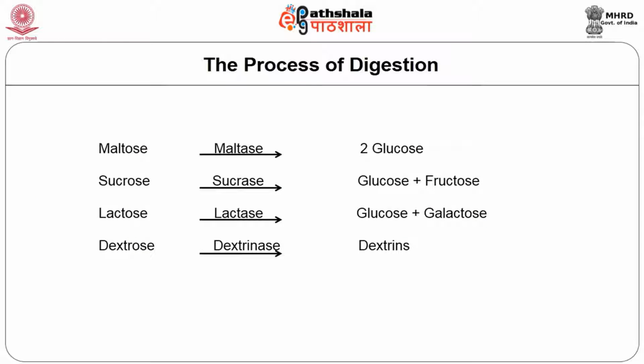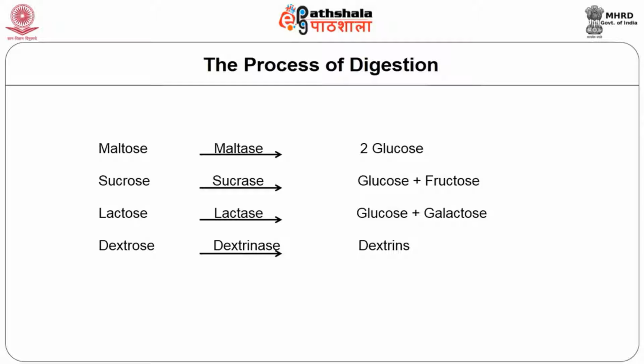At this point, the following simple sugars are produced. For example, maltose is a disaccharide which, with the involvement of the enzyme maltase, produces 2 molecules of monosaccharide glucose. Sucrose is another disaccharide that produces 2 monosaccharides, glucose and fructose, with the involvement of the enzyme called sucrase.